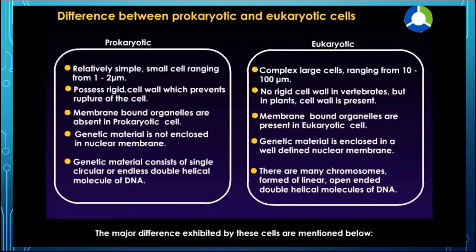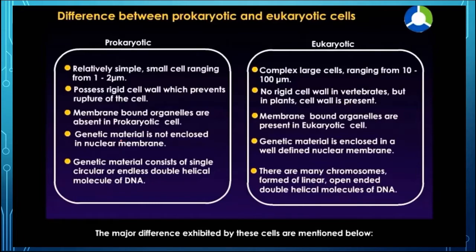The prokaryotic cells have a cell wall which is rigid and protects the cell from rupture, whereas in eukaryotic cells no rigid cell wall is present in vertebrates, but in plants a cell wall is present, though it is of a slightly different type. Now the membrane bound organelles are totally absent in prokaryotic cells, whereas they are present in eukaryotic cells.